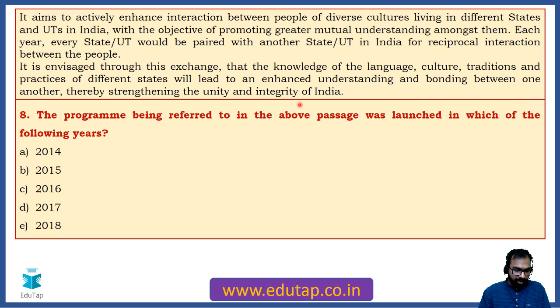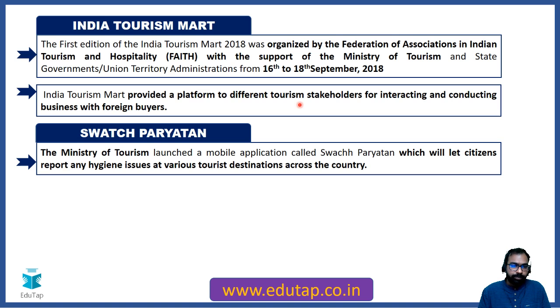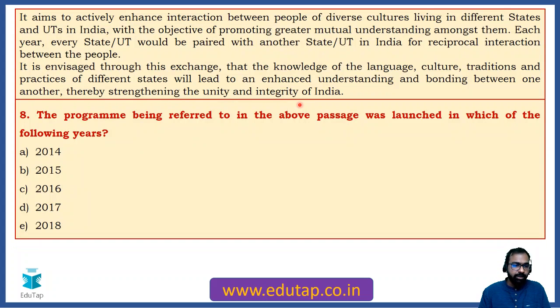Ajay says 2015. Yes, the correct answer is 2015. So the Ek Bharat Shresth Bharat program was launched in the year 2015. And the exact date was 31st October, because we have seen that in this lecture, in the previous question. Fine. Rashtriya Ekta Divas 2015, 31st October. That was when PM Modi launched this program, Ek Bharat Shresth Bharat.